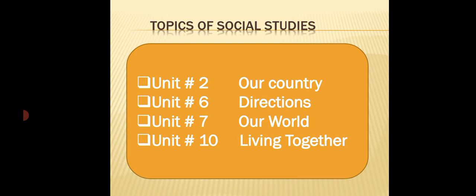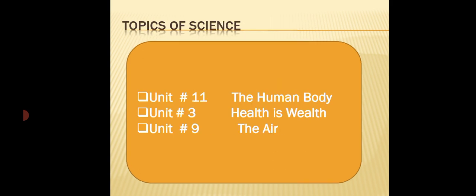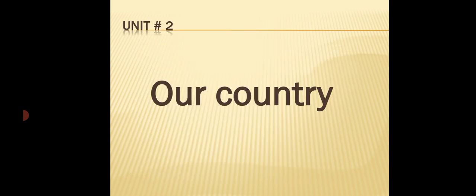Unit number 2, our country. Unit number 6, directions. Unit number 7, our world. Unit number 10, living together. From this book of general knowledge, these are the chapters we will study in social studies. Now come to the topics of science. From this book, these are the topics related to the science. Unit number 11, the human body. Unit number 3, health is wealth. Unit number 9, the air. Think about how interesting this book is, as we will study both social studies as well as science. Now come to our lecture.